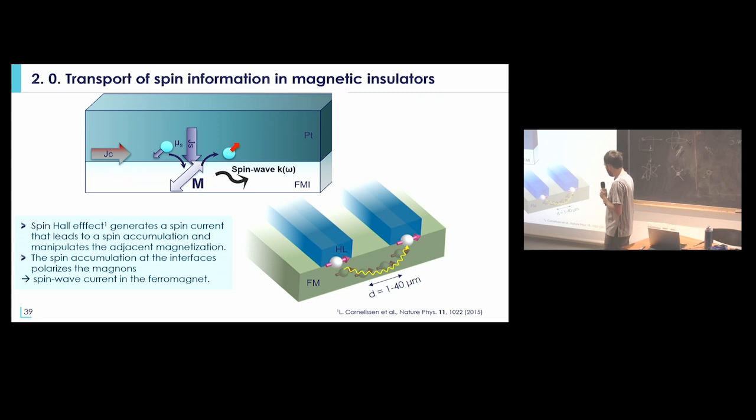And then you can detect the propagation of the spin wave with a second metallic transducer in which you will detect the propagating spin wave by inverse spin-Hall effect. But here it's really an incoherent process. You can excite spin waves with any type of frequencies as long as they are thermally activated. So this was done really a lot in ferromagnetic systems.